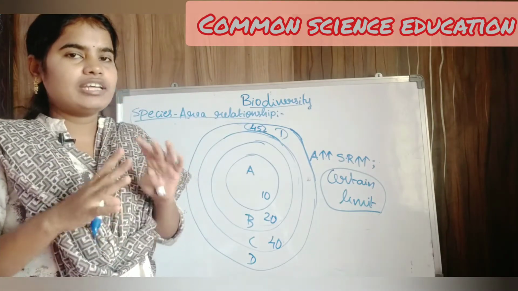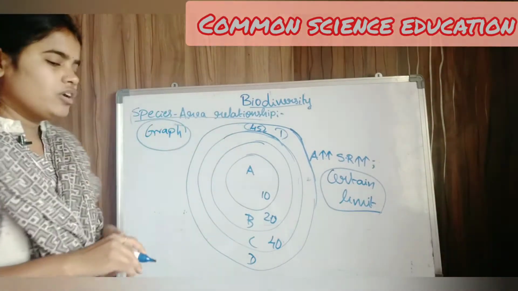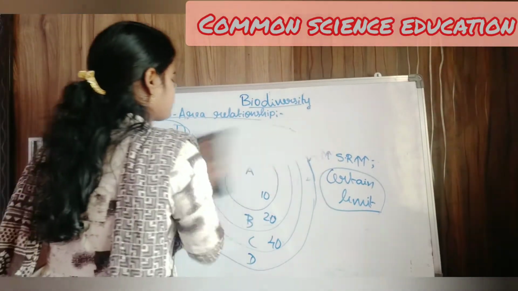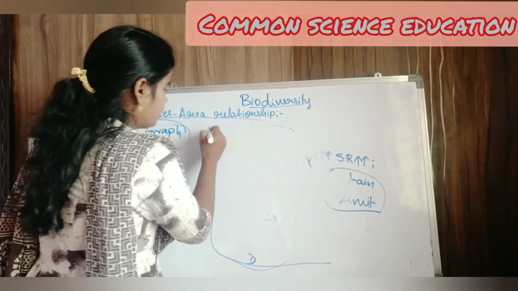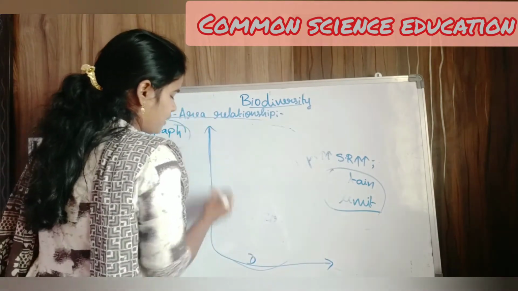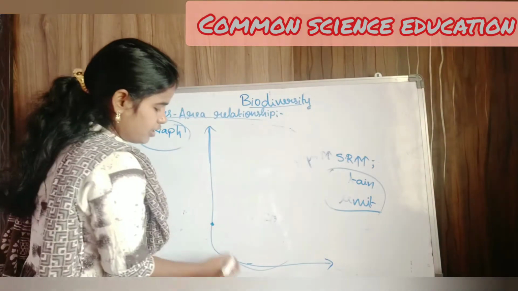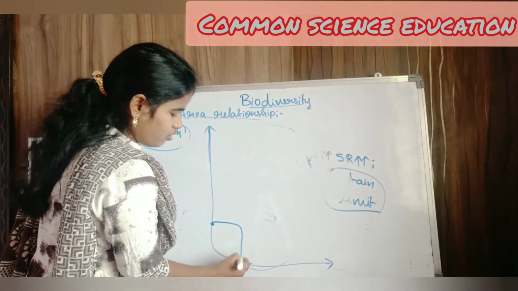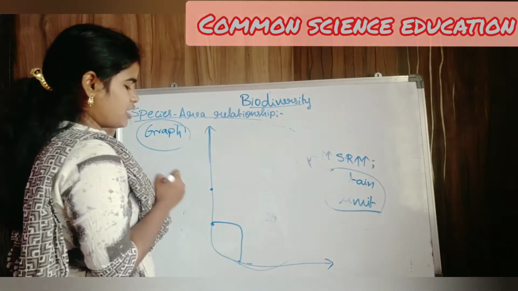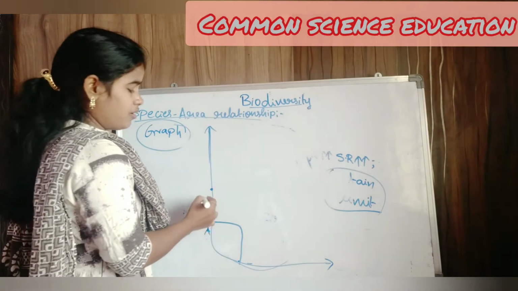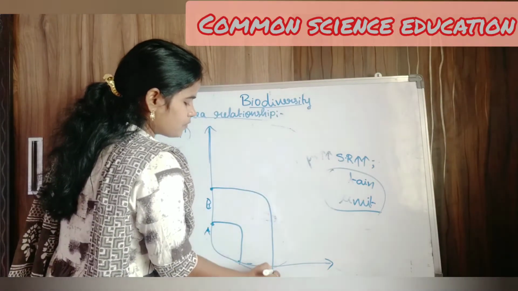Now we will convert it into a graphical representation. Here there is one graph. Our research area is very small and the species number is also small. Again I have increased my research area. For example, this is area A, and I have increased my research area up to B. So the number of species will be this much.